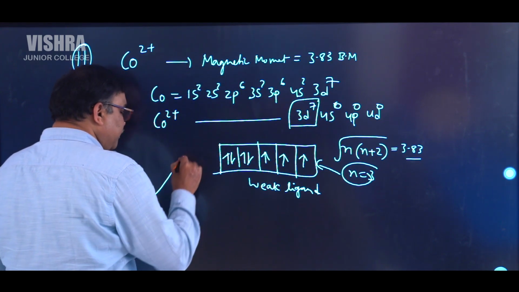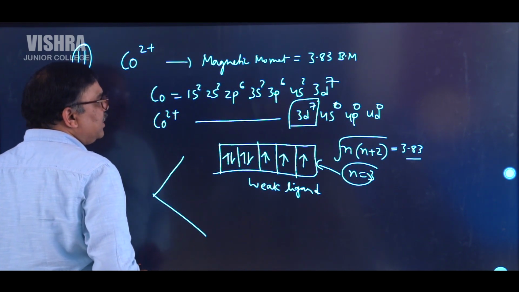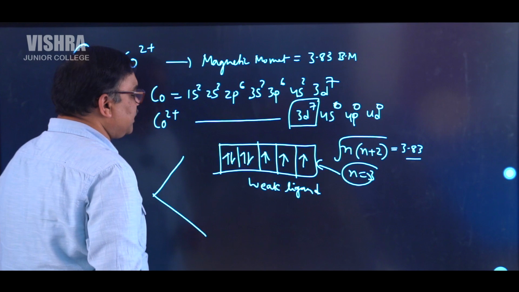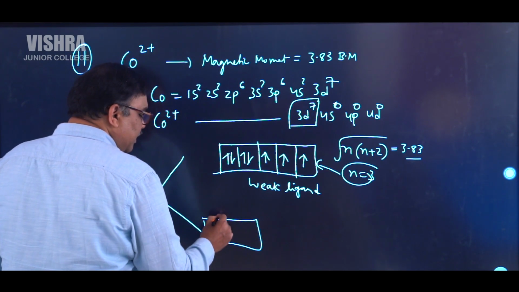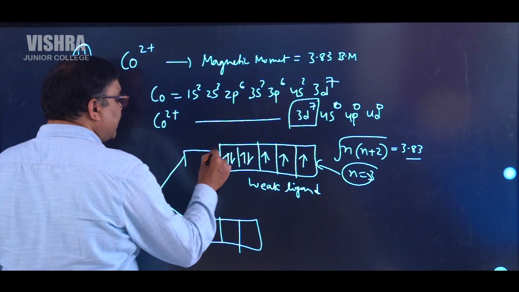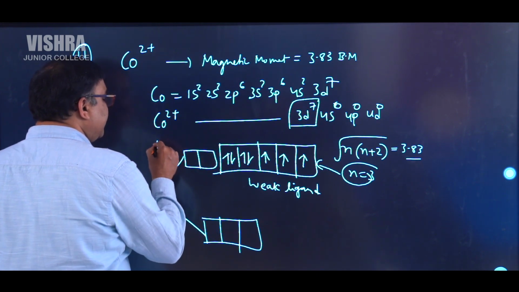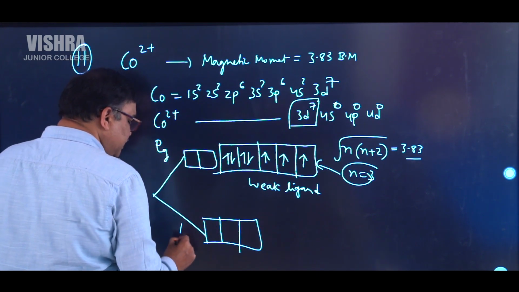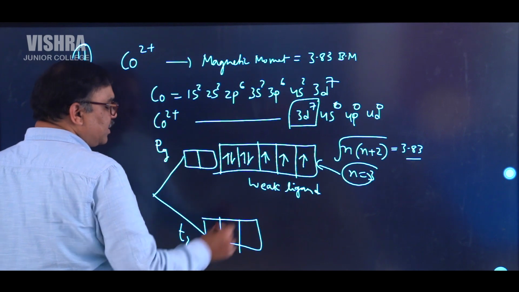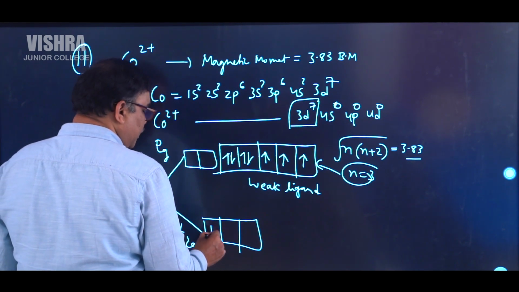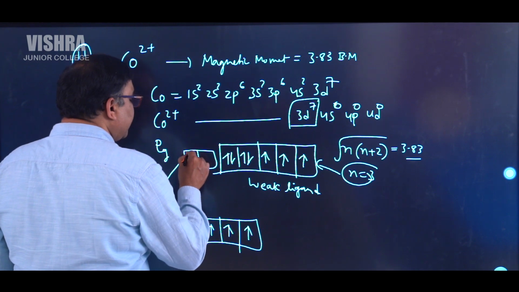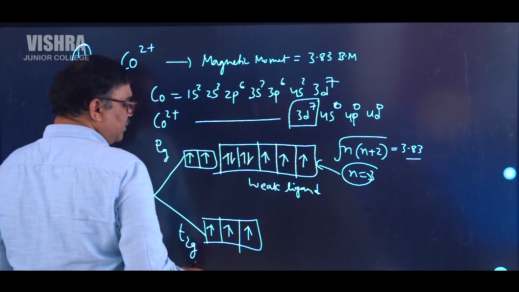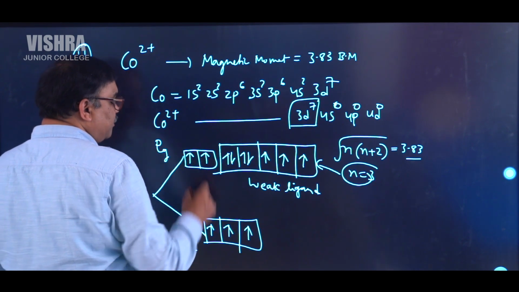What happens? Crystal field splits like this. So weak ligand means here there are 3, here there are 2. This one is Eg, this one is T2g. Here crystal field splitting means what you can write? 1, 2, 3. Pairing up is not taking place, so 5.